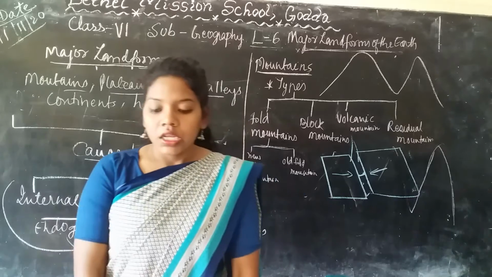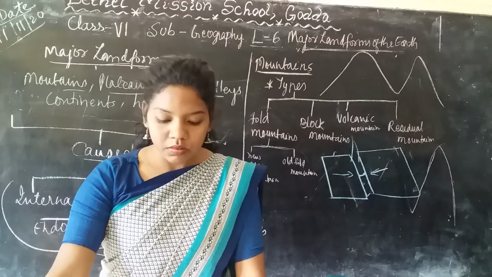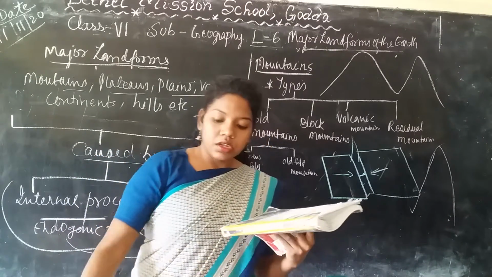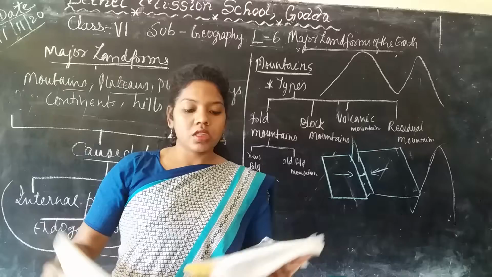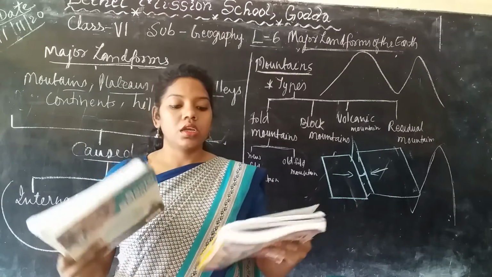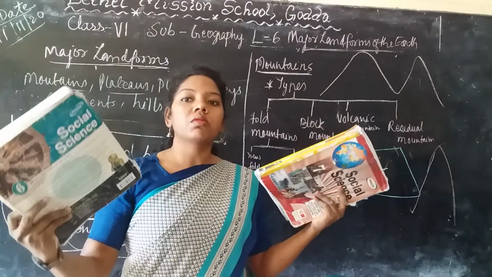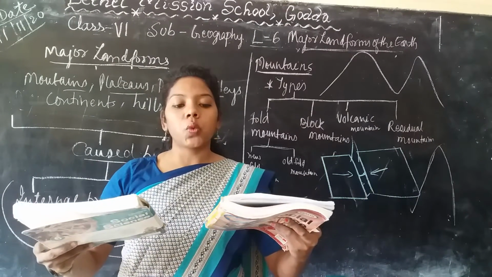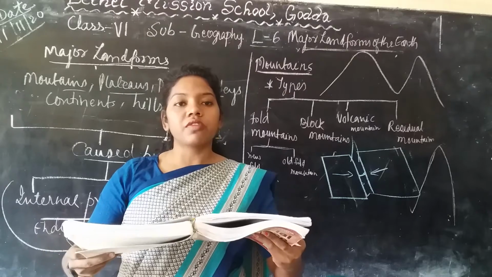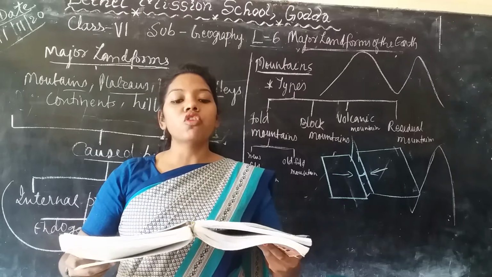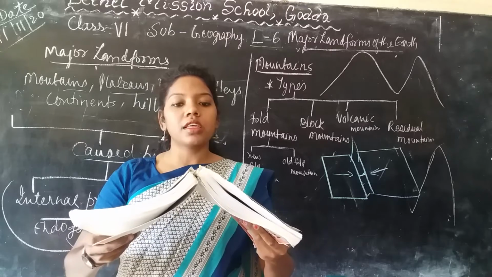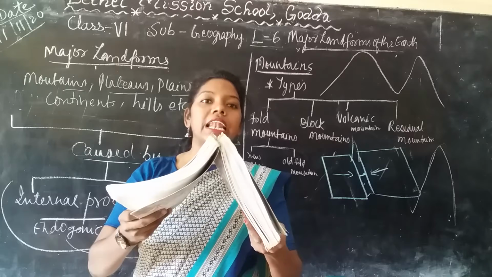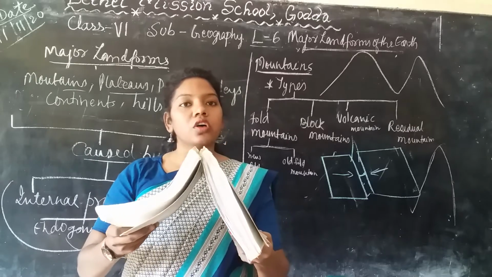For example, these are 2 books. You can see this: this is one lithospheric plate and this is another lithospheric plate. When they move towards each other, what happens? The forces created when they join together make them move upward. You can see the forces. Yes, it is moving upward. So this type of movement forms a landform that is called the mountains or the fold mountains.